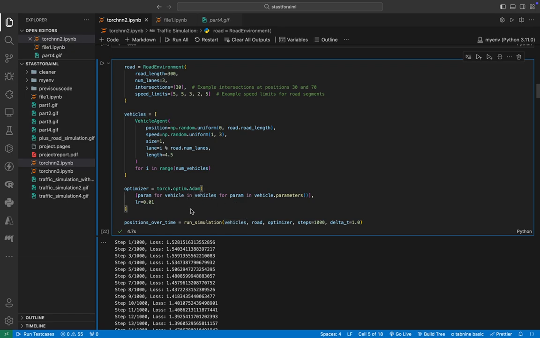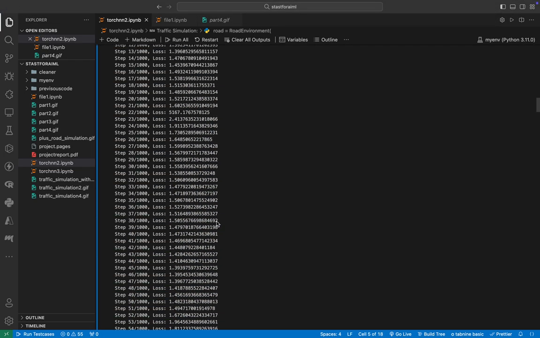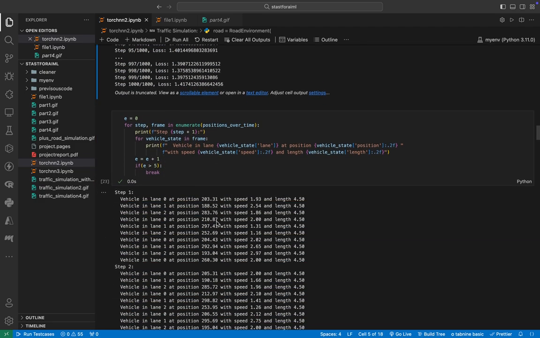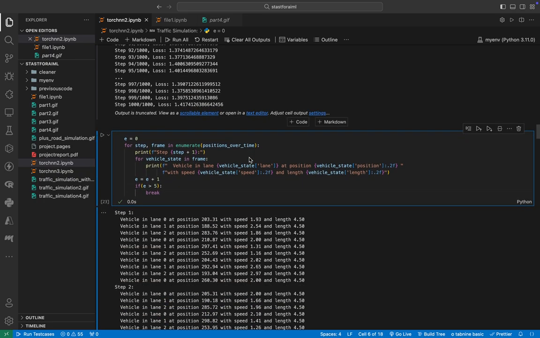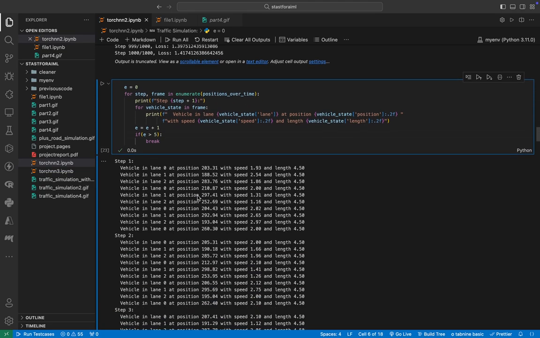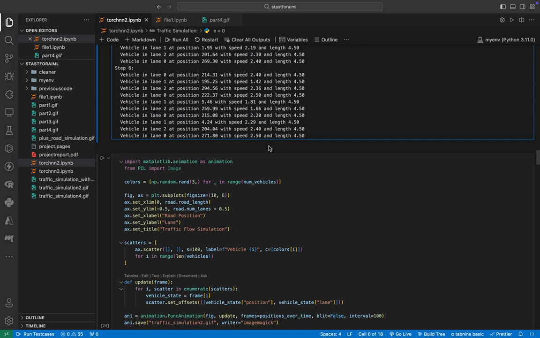Then we have used the ADAM optimizer with a learning rate of 0.01, and this is the simulation equation that PyTorch is running, the backpropagation is happening. So here these are the 1000 iterations that have happened and been trained by the model. So here you can see at step 1 this is the information about vehicle 1, vehicle 2, vehicle 3, vehicle 4, in this way up to vehicle 10, and vehicle 1 is at lane 0 at this position with this speed, and the length is 4.50.